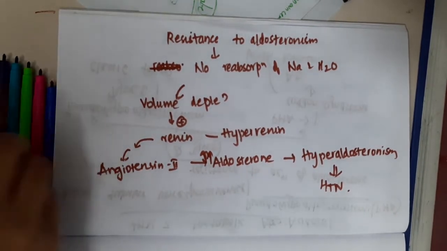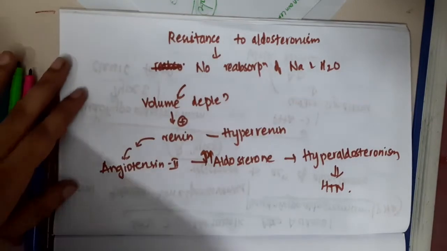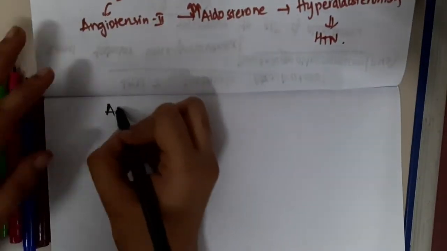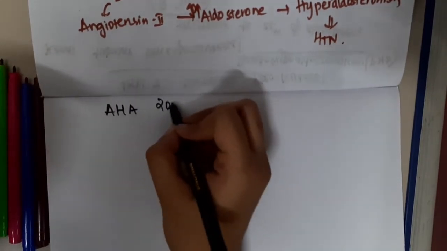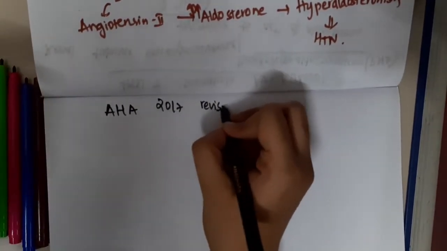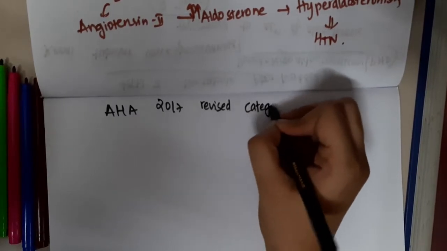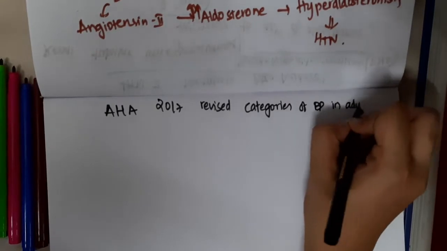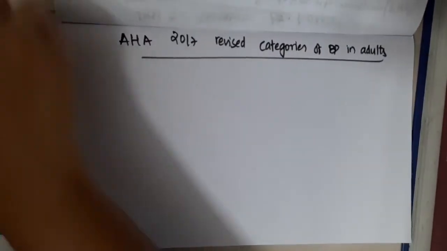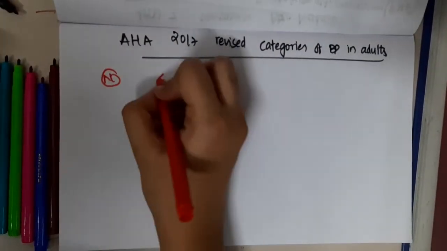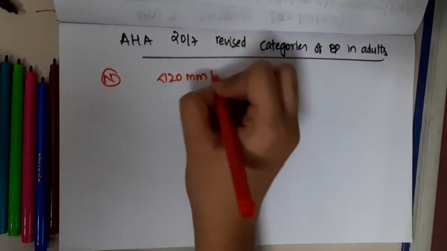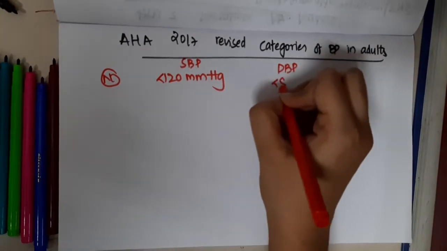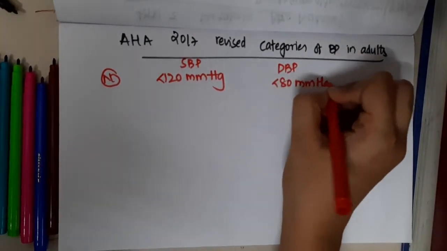Right, now let us learn the criteria. AHA criteria of 2017 revised, categories of BP in adults. So if you see this criteria, first we have normal, which is less than 120 millimeters of Hg systolic blood pressure. Diastolic blood pressure is less than 80 millimeters of Hg.